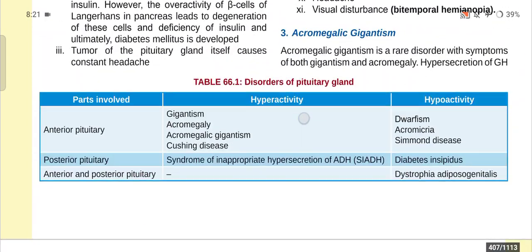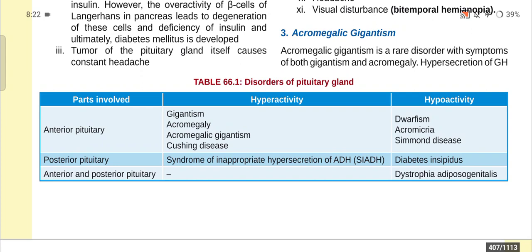First of all, it is already known to all of us that hyperactivity and hypoactivity are the main disorders of any gland. In case of the anterior pituitary, the hyperactivity disorders are gigantism, acromegaly, acromegalic gigantism, and Cushing disease. In case of hypoactivity, dwarfism, acromegaly, and Simmonds disease.